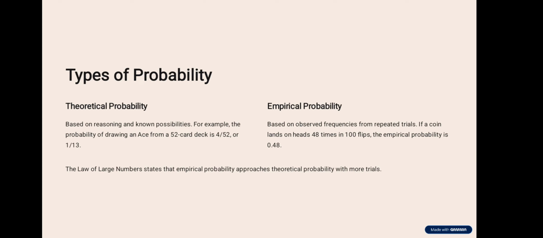Empirical probability is based on observed frequencies from repeated trials. If a coin lands heads 48 times in 100 flips, the empirical probability is 0.48. The law of large numbers says empirical probability approaches theoretical probability with more trials.